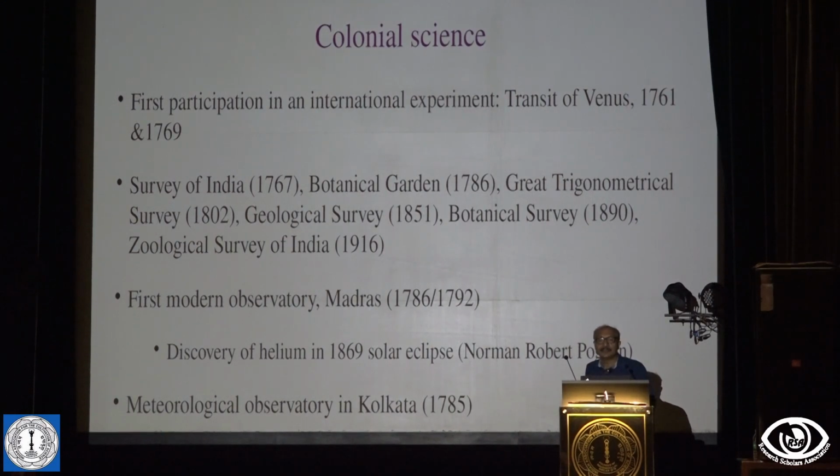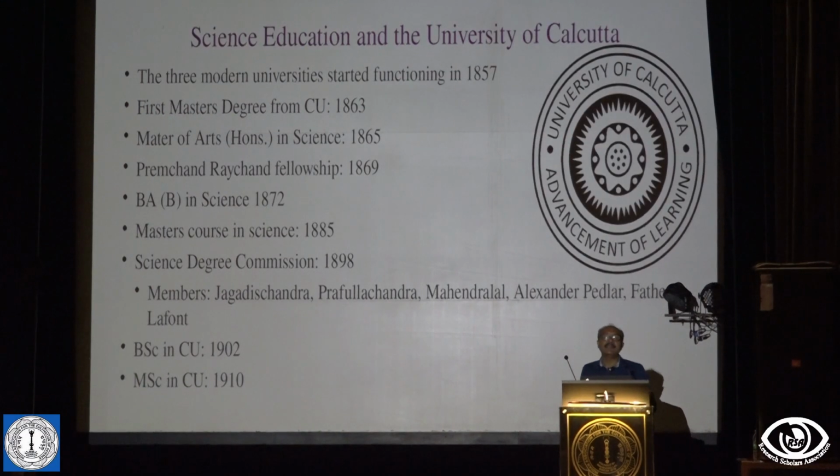So this is the first international experiment, but all these things were basically done by the British and some French and others. If we think of Indian science, we start with the first three modern universities, established in 1857, and then I will be talking about Calcutta University, more specifically the Calcutta University Physics Department. The first master's degree from Calcutta University was in 1863, but that was not in science. Then in 1865 we had the MA in science.